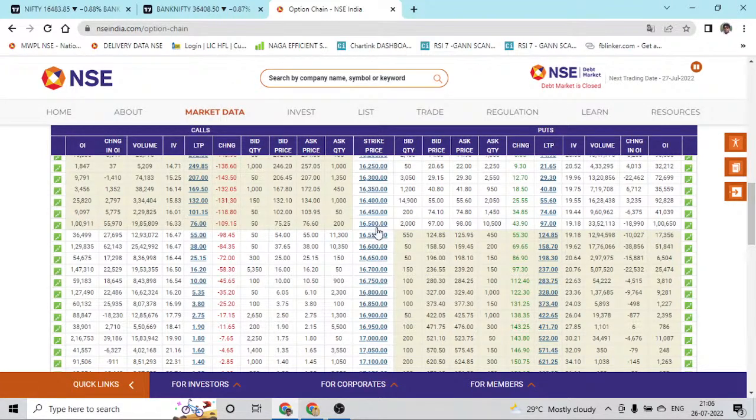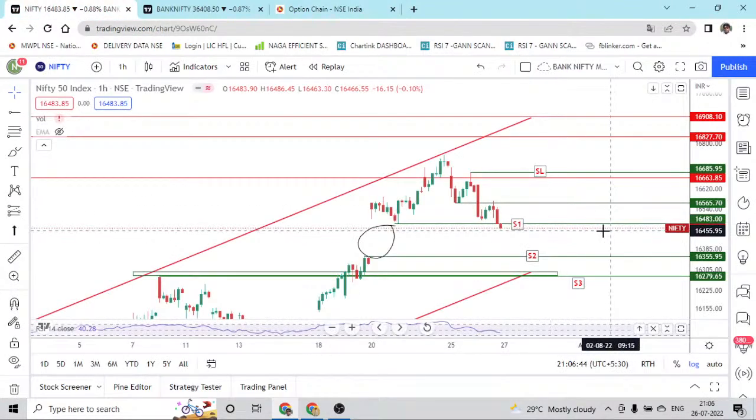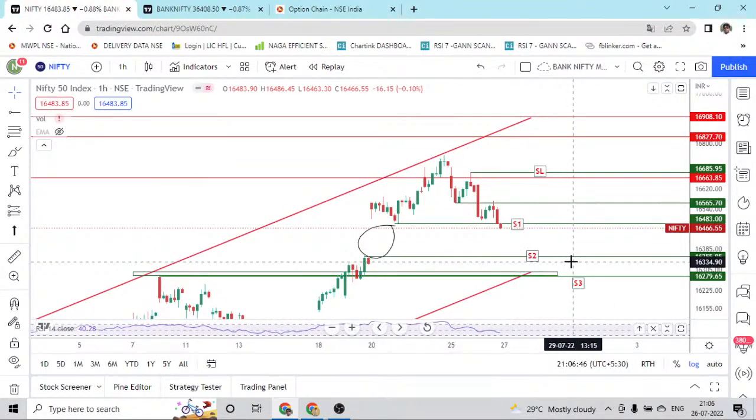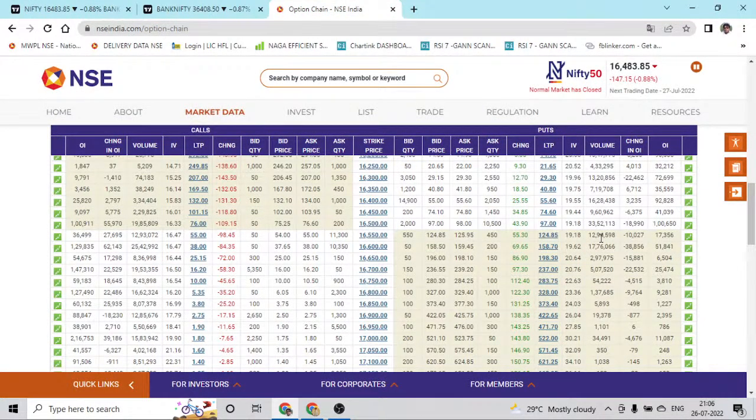And at the lower levels, 16,400 remains a good support, because 92,000 contracts are there. Okay, 3,200 contracts have been added today, and this is going to be a huge number, 92,000 versus 25,000. So definitely this will act as a support for tomorrow. So our numbers are also matching, 16,483 and 16,355, and that is what our option data is also telling.